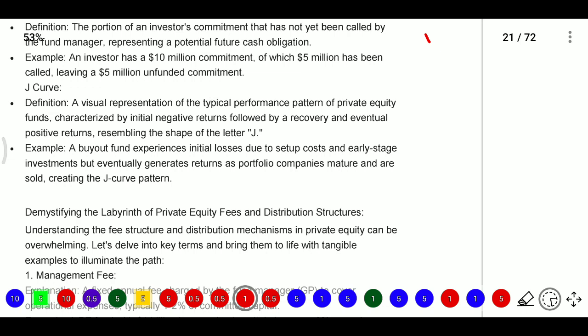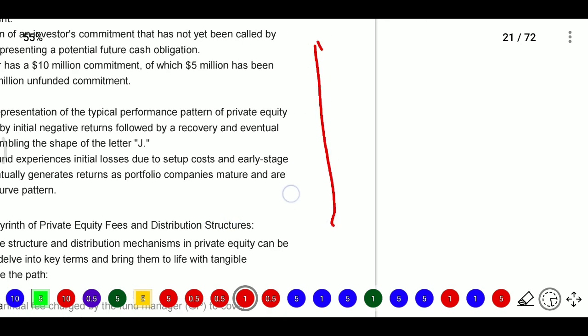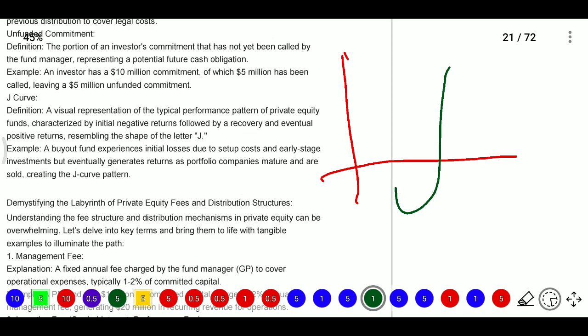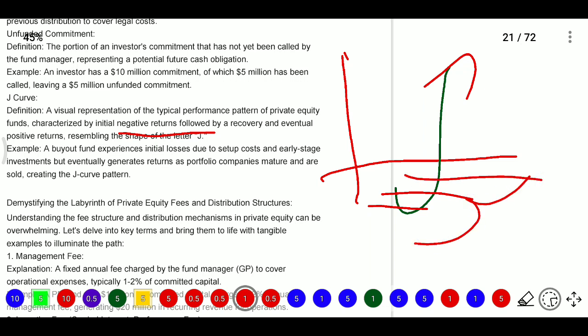Next, J curve means a visual representation of the typical performance pattern of private equity funds. So private equity funds have some pattern, and that pattern will be represented in a graphical way. This J curve will be utilized. The J curve has negative returns followed by recovery and eventually positive returns. So at the end it may go for high returns, but at the start they have negative returns only.